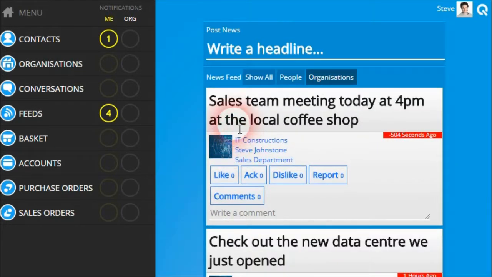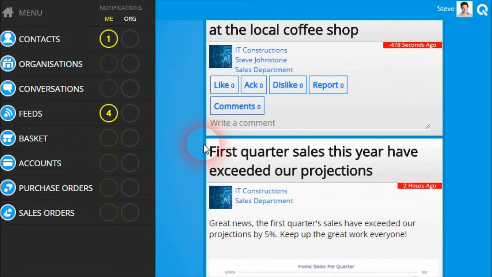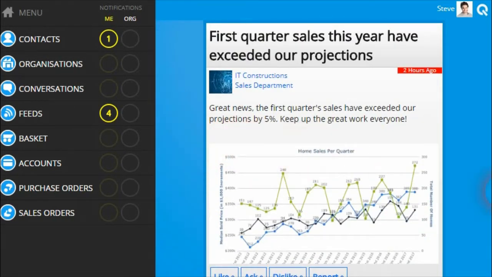Now when we see that post, we can see that the post is under the IT Constructions organization. It was posted by Steve Johnston, and it's within the sales department feed. So anybody who's following that feed in that organization will be able to see this post. And we can see all the posts of the organization sales department if we click there, and then we can see any posts that have been made to that feed.